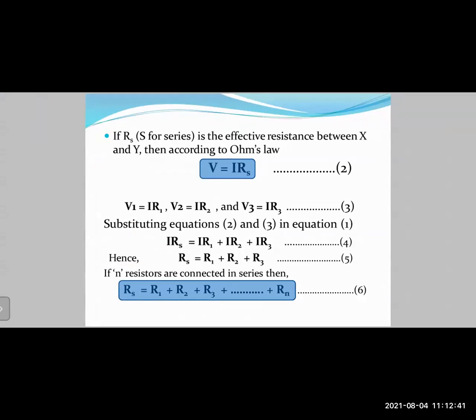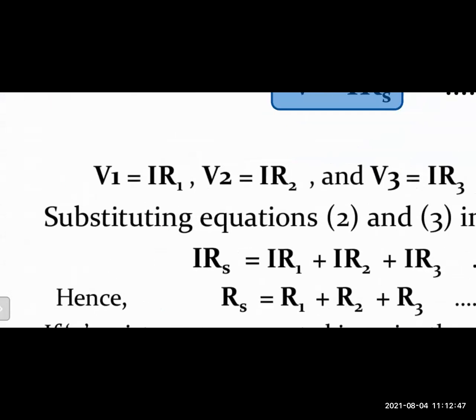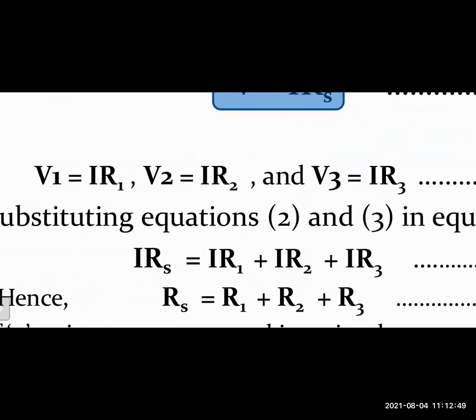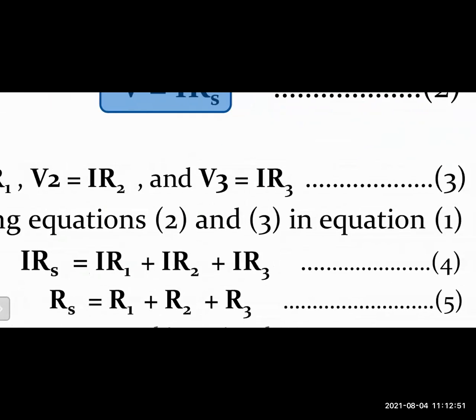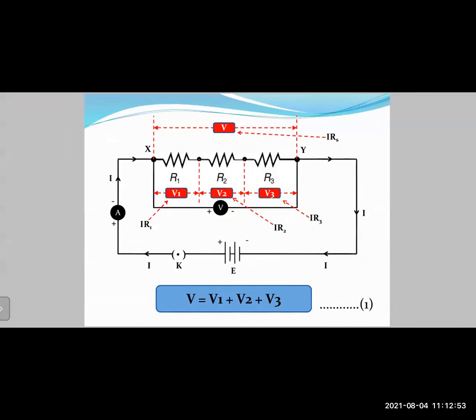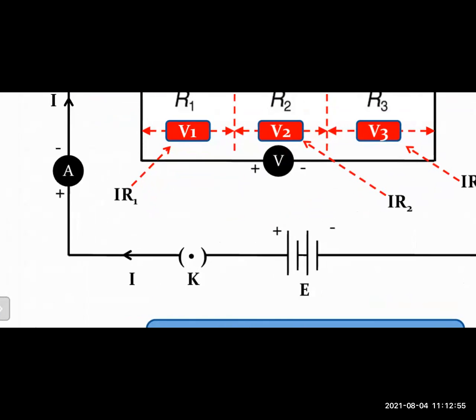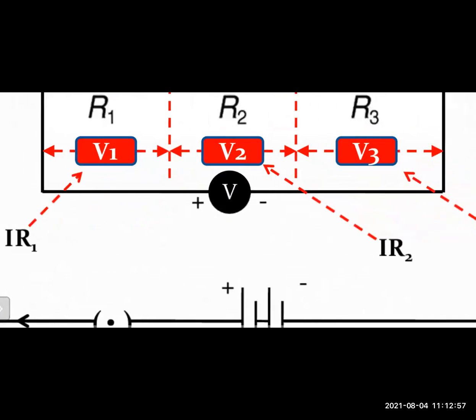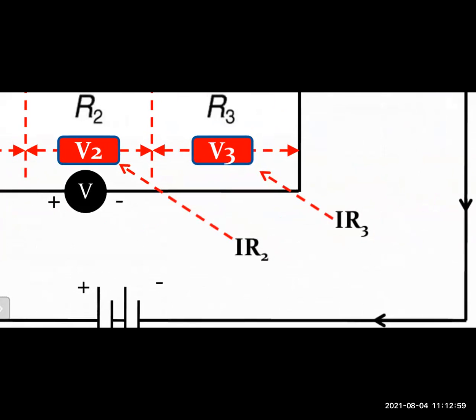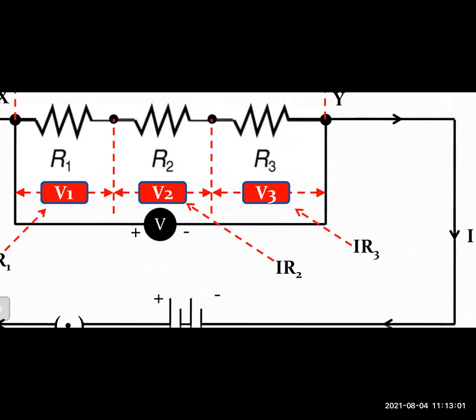Now if you apply Ohm's law for the three individual resistors, we get what? V1 equals I R1, V2 equals I R2, and V3 equals I R3. That we can write as equation number 3. As you can see in the diagram, V1 equals I R1, then V2 equals I R2, and V3 equals I R3. Now these are the voltages across the individual resistors R1, R2, and R3.